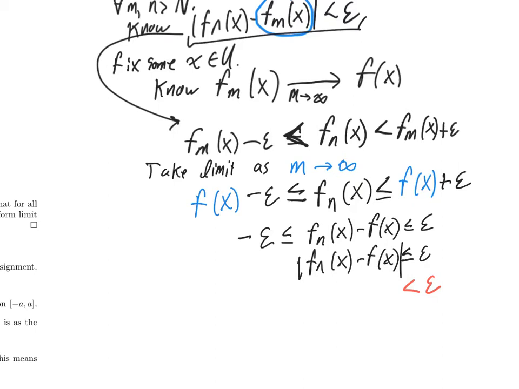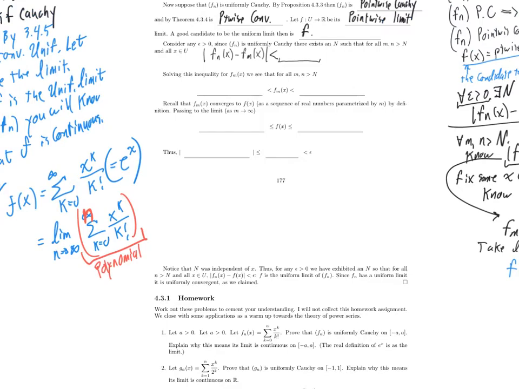So in order to fix that, what if I just replace all of these epsilons with epsilon over 2? Then I would get a strictly less than epsilon. So there's the plan. I'll write down the statement of uniform Cauchyness. Then I'll take the limit as m goes to infinity and see what it says about f sub n.